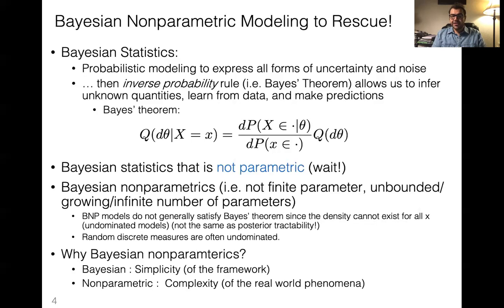The idea of Bayesian nonparametrics is that we use Bayesian statistics because of the simplicity of the framework. They usually give us a very nice framework. And we use nonparametric modeling because we want to capture the complexity of real-world phenomena.